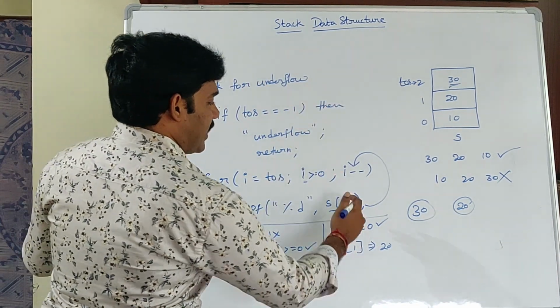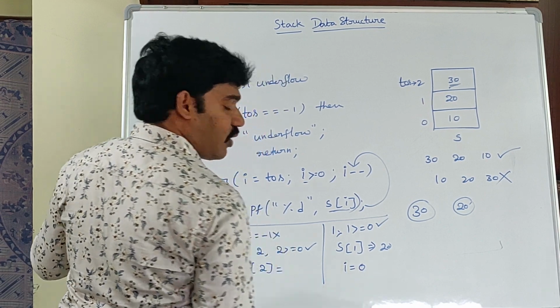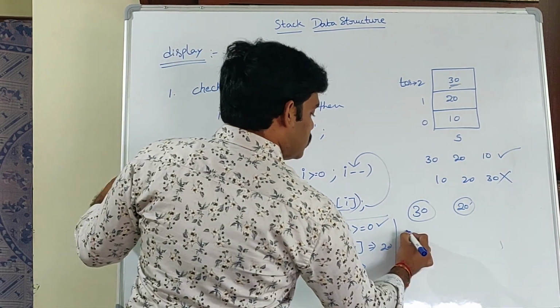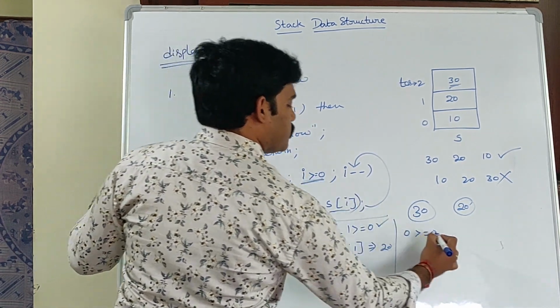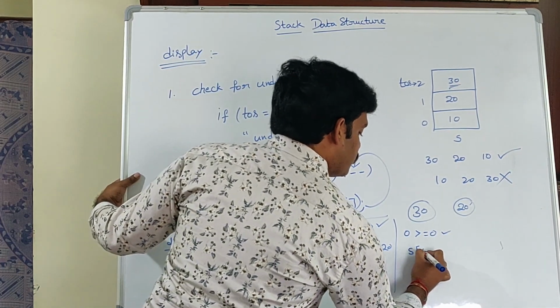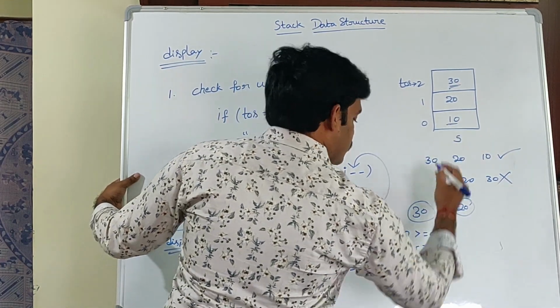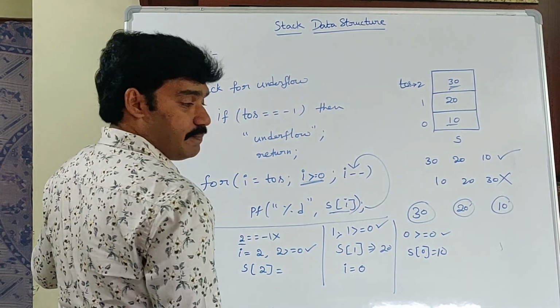Next, I minus minus. Previously I value is 1, I minus minus means now I value is 0. 0 greater than or equal to 0. Condition is true. Then coming to the inside, it prints s of 0. What is s of 0? 10. So after the 20, next one is 10.